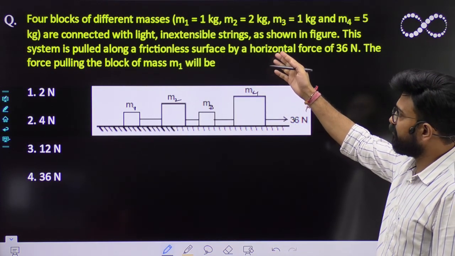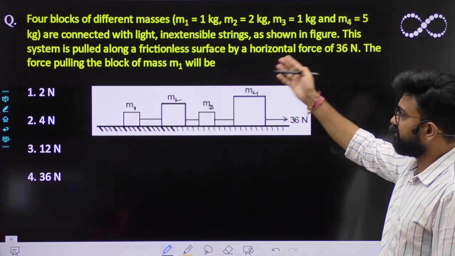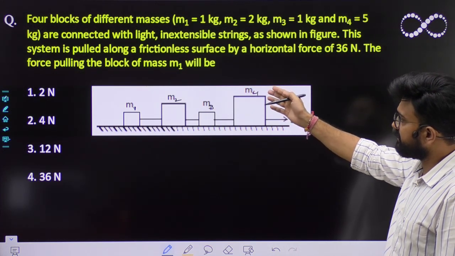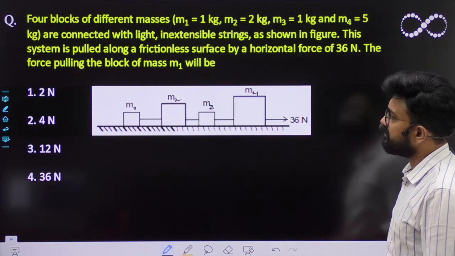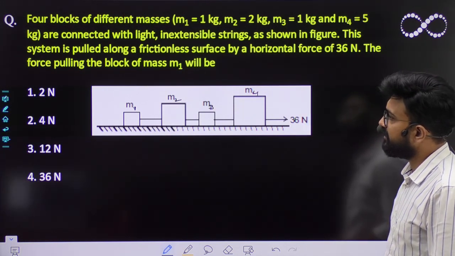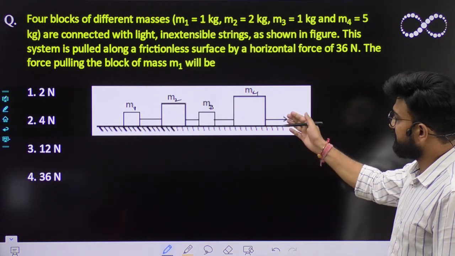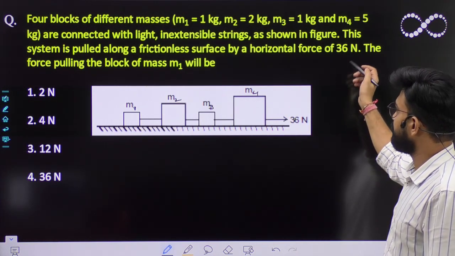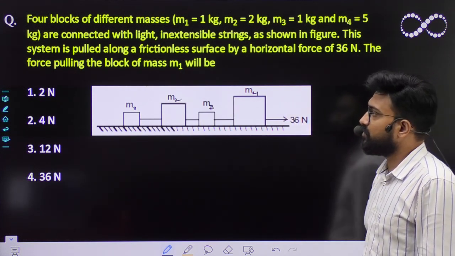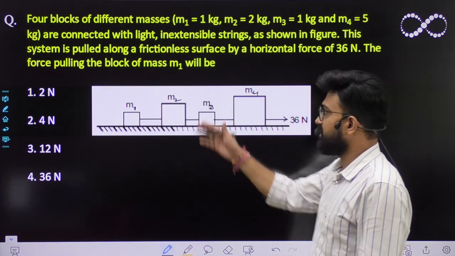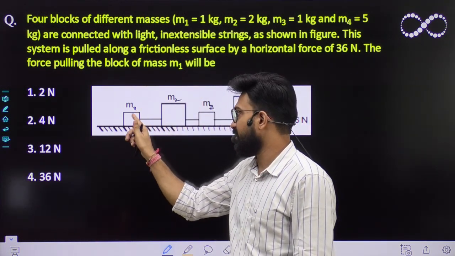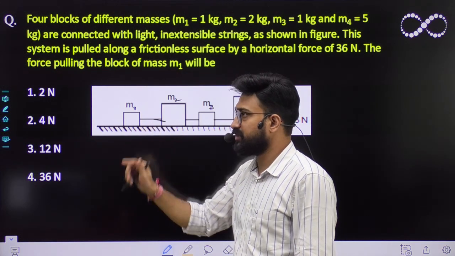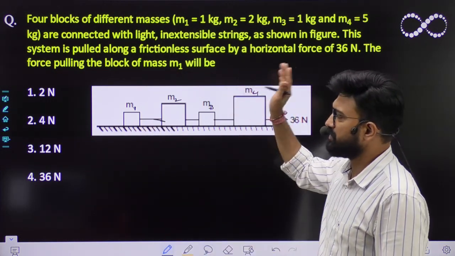Four blocks of 1, 2, 1 and 5 kg are connected with a light inextensible string as shown in the figure. This system is pulled along a frictionless surface with a horizontal force of 36 Newton. So the force pulling the block of mass M1 is what? That means you have to find the tension between block M1 and M2. What is the tension in this string? Very simple question.